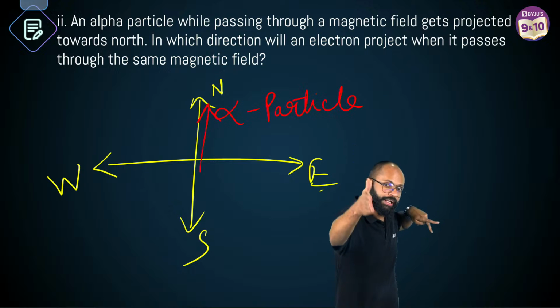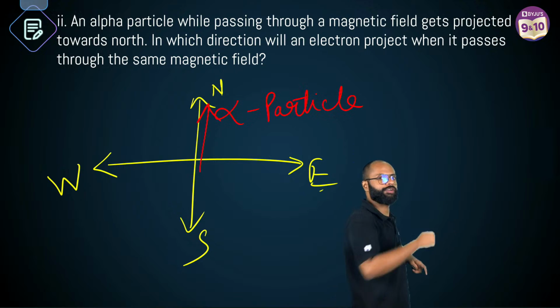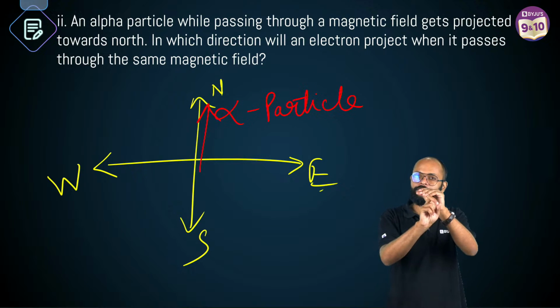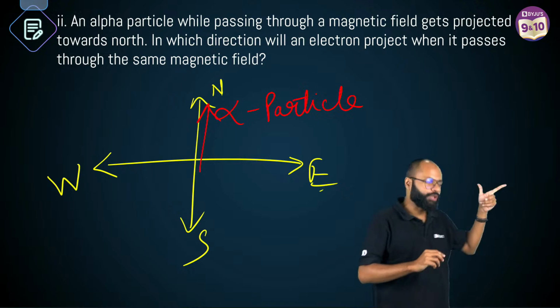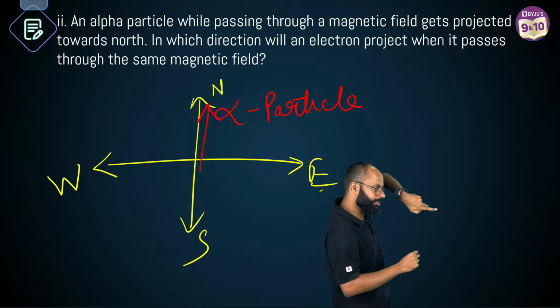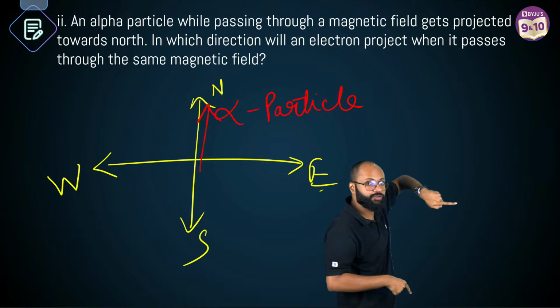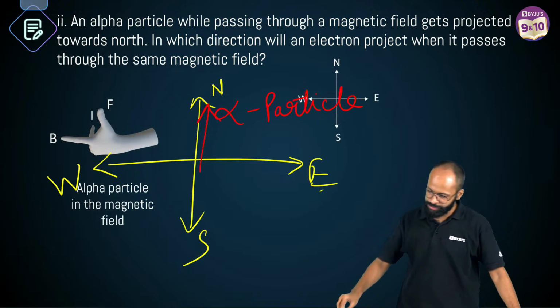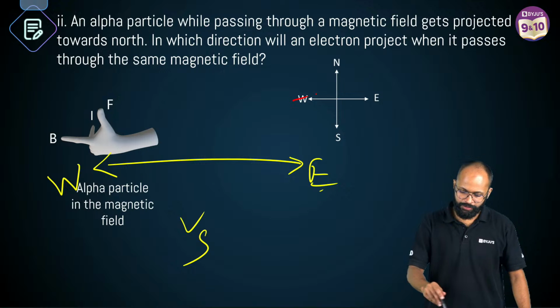Why? Because current direction is taken opposite to the electron. Positive charge ka flow is the flow of current. Negative charge ka flow is the opposite of the current. So now what is happening, sir? Current is this side, magnetic field is this side, so force will be south. Yes, opposite. Clear हो रही है बात?